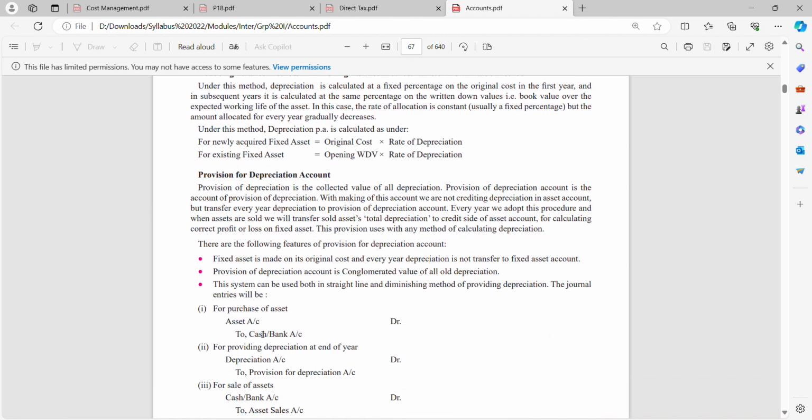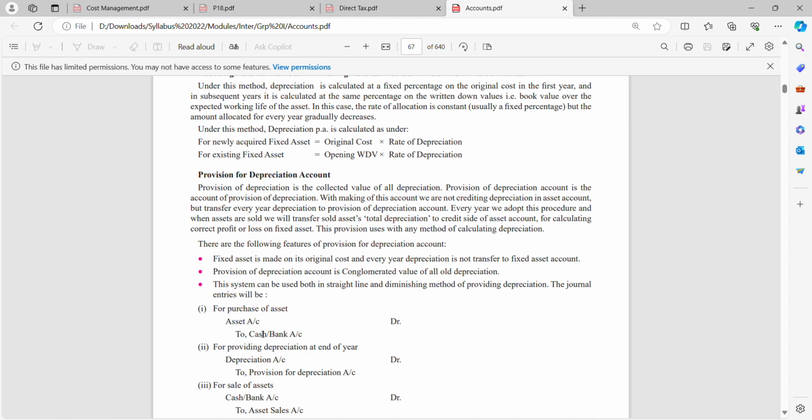Provision for depreciation account. Provision for depreciation is the collected value of all depreciation. We sum up all the years' depreciation and add that to the provision for depreciation account. With making of this account, we are not crediting depreciation in the asset account, but transferring every year's depreciation to the provision for depreciation account.